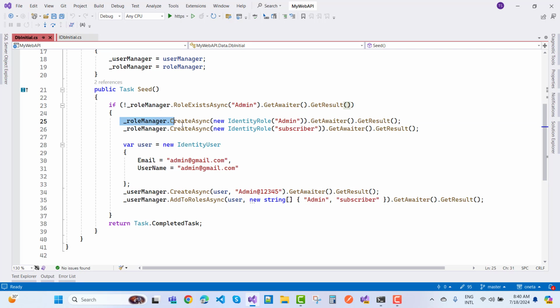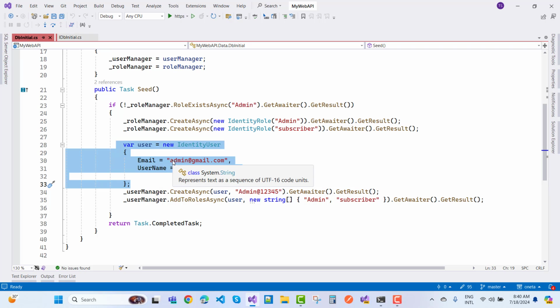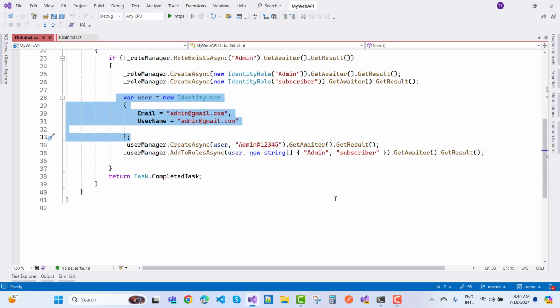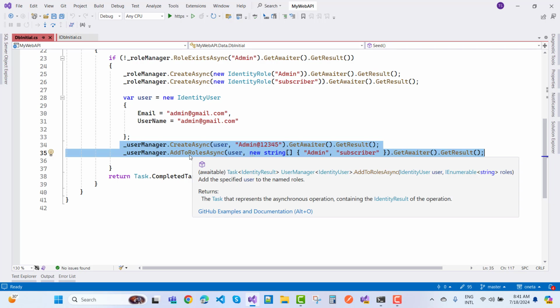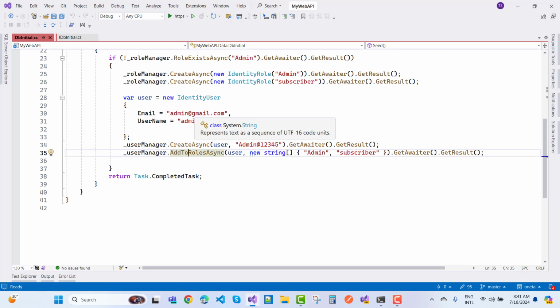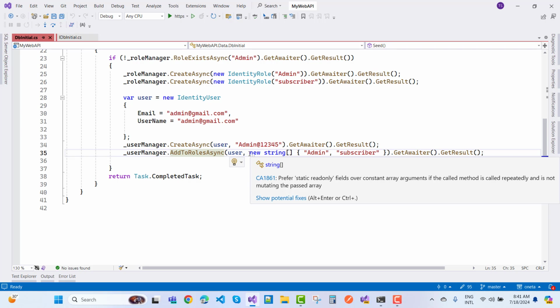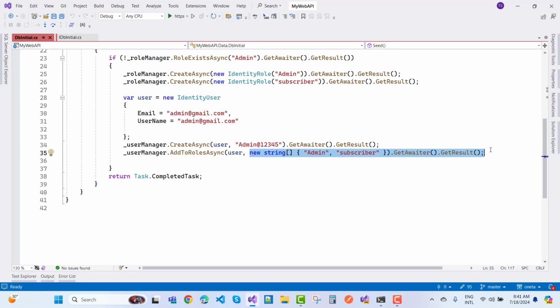So _roleManager.CreateAsync with a new IdentityRole, where we have two roles, that is admin and the subscriber. Now also add a new identity user with their email and the username, like admin@gmail.com. Now we have the user manager to CreateAsync, like the user admin@12345, with GetAwaiter and GetResult. Also, because admin has both admin and the subscriber roles, just add both roles, like AddToRolesAsync with the user and a new array of types, so you can assign the roles to the admin.